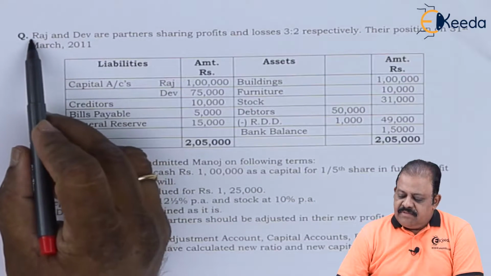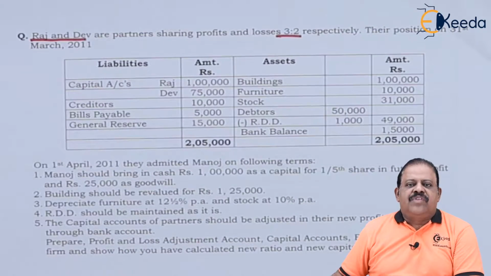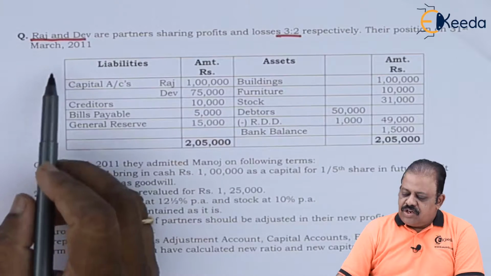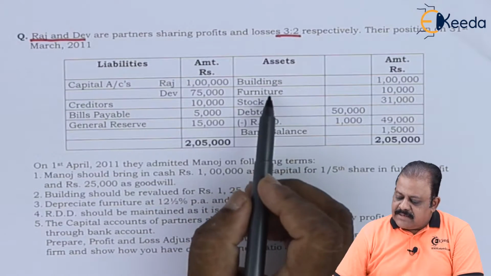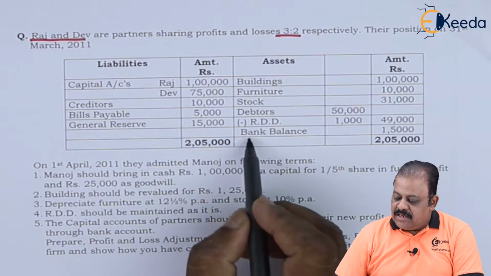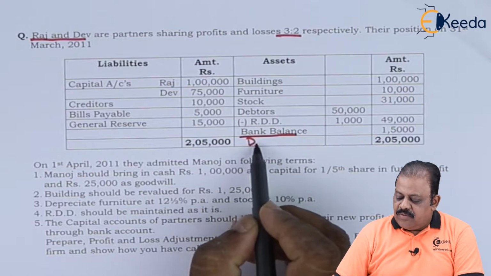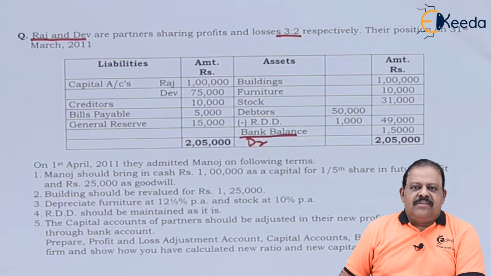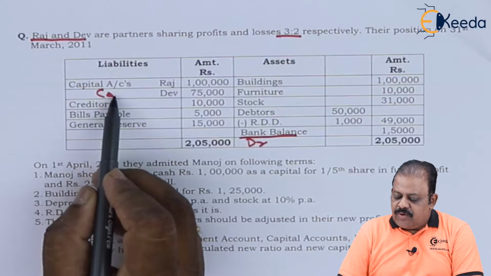Raj and Dev are partners sharing profits and losses in the ratio of 3:2. Their position on 31st March 2011 is as under: assets, building, furniture, stock, debtors, RTD, bank balance. This account will be opened. On debit, we'll be putting it as what? Opening balance. Capital account of Raj and Dev, it will be credited to capital account.